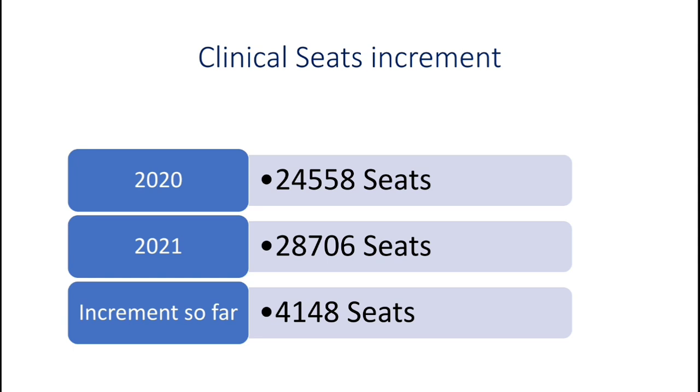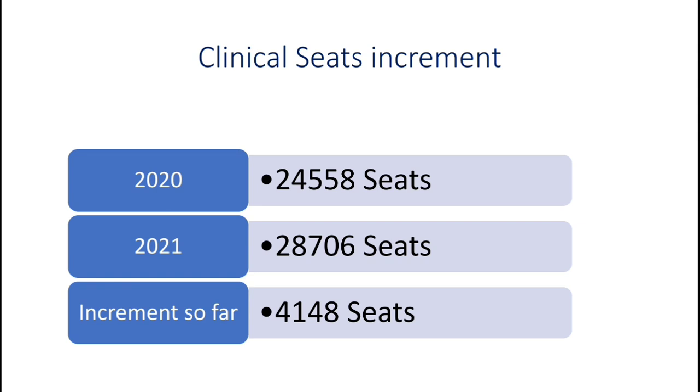We are expecting some more increment, and I have not included NB diploma seats in this 4,148, so you can add 720 NB diploma seats, and in NB diploma they are adding more seats. The approval and accreditation is still in progress, and some more medical colleges will get approval for more seats. So you have plenty of seats, and the government is dedicated to increasing more seats in the upcoming years.